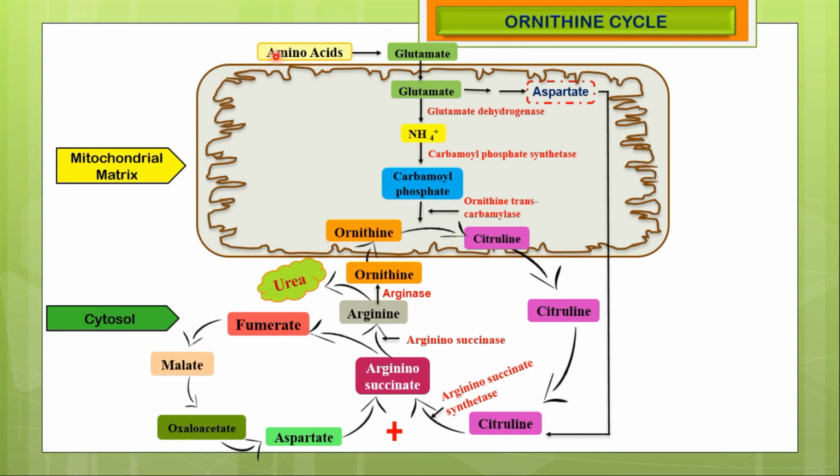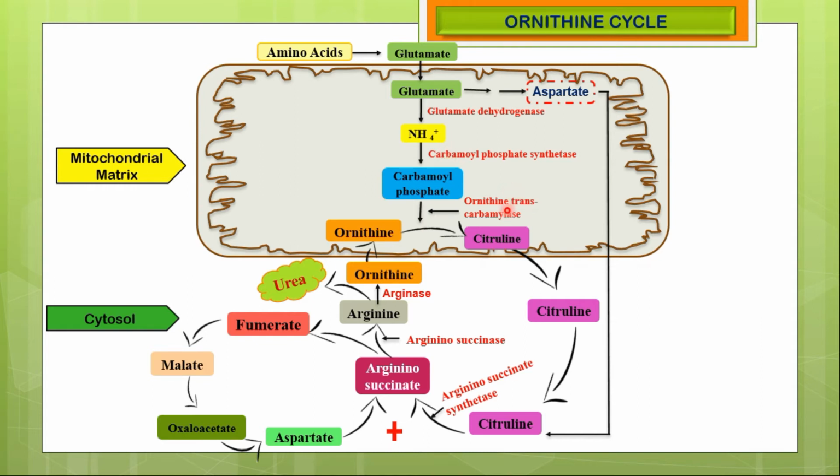So, at first amino acids are converted into glutamate, and this glutamate enters the mitochondrial matrix. Then, by the action of the glutamate dehydrogenase enzyme, glutamate is converted into the ammonium ion. And by the action of the carbamoyl phosphate synthetase enzyme, ammonium is converted into carbamoyl phosphate.